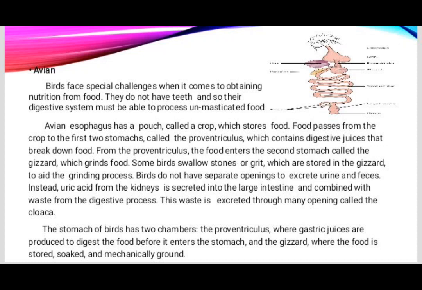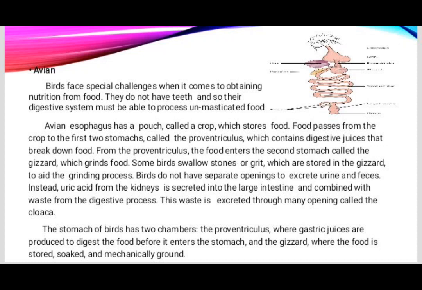Food passes from the crop to the first of two stomachs called the proventriculus, which contains digestive juices that break down food. From the proventriculus, the food enters the second stomach called the gizzard, which grinds food. Some birds swallow stones or grit which are stored in the gizzard to aid the grinding process.